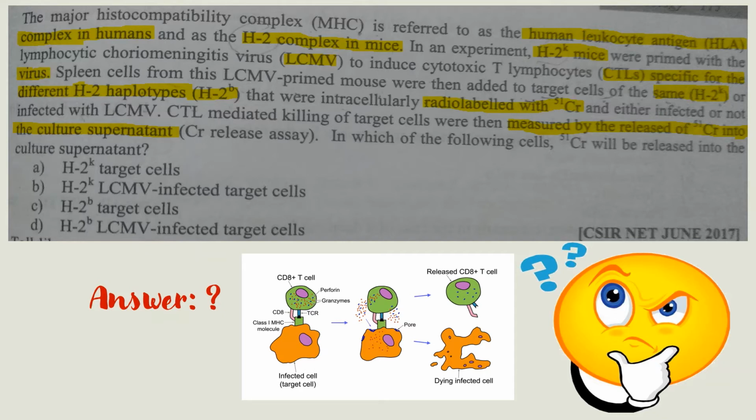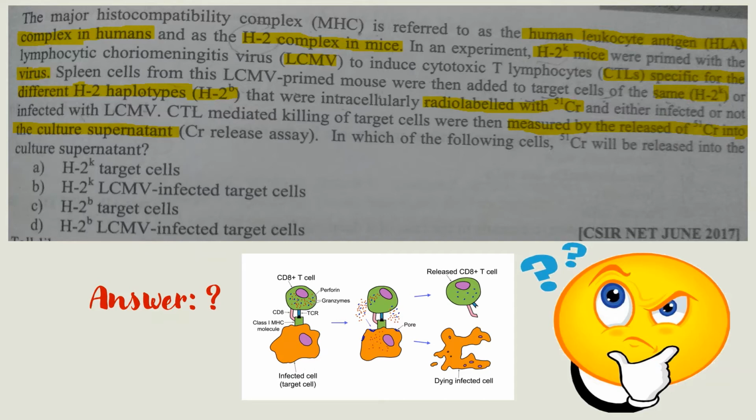So that infected mouse will produce TC cells. Those TC cells are specific for that LCM virus antigen. We know that the function of T cell is to kill the virus infected cell.